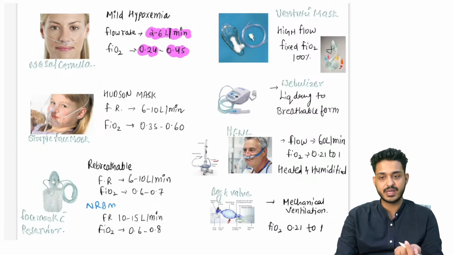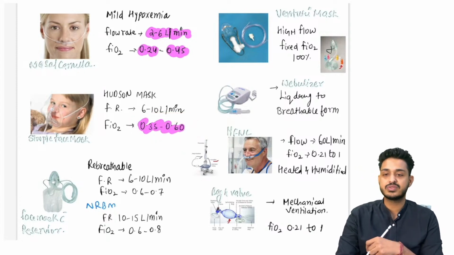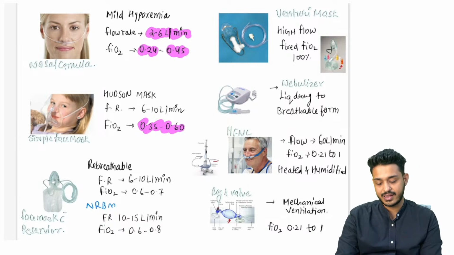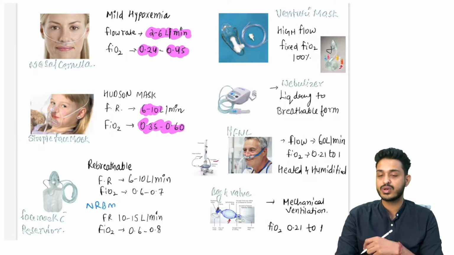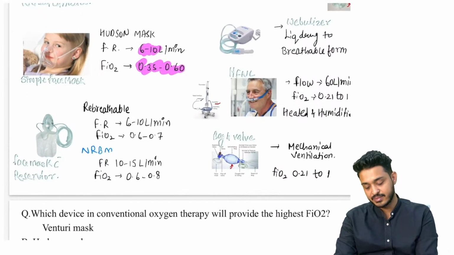Simple face mask that we are using, these are also known as Hudson mask। यहाँ पर you can give 35 to 60% ऑक्सीजन, ये याद करना पड़ेगा, and the flow rate will be 6 to 10 liters per minute, right। Then we are having rebreathable and non-rebreathable mask that has been asked in your examination।